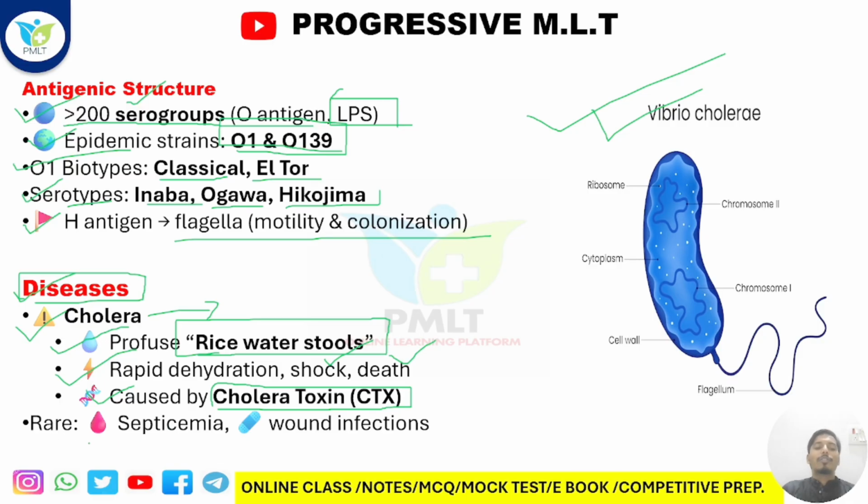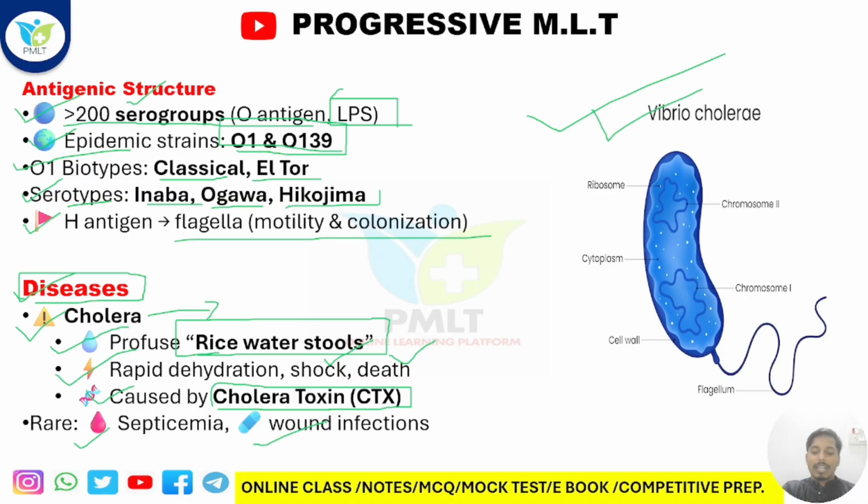There might also be, in very rare conditions, septicemia and wound infection. Those are all the disease conditions. So you need to take an idea regarding the antigen and the disease condition. I have already told you what the important things are that you need to memorize.